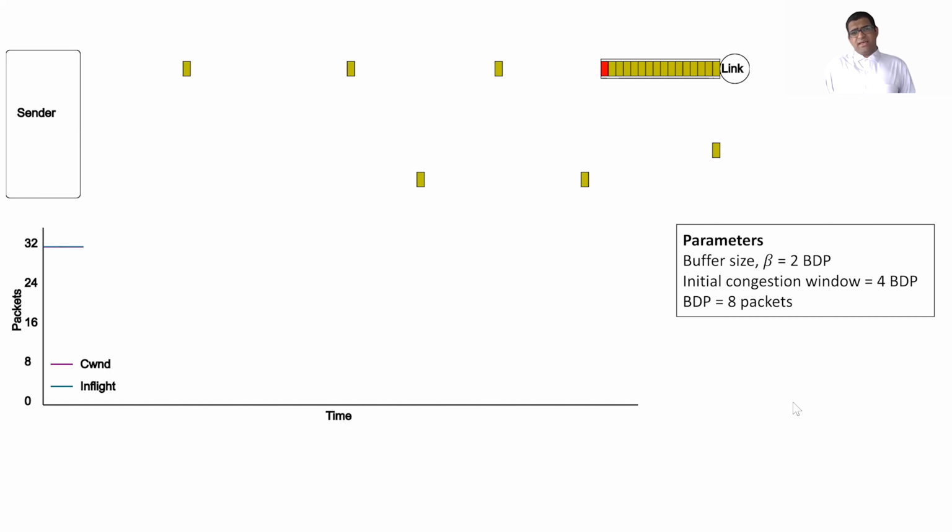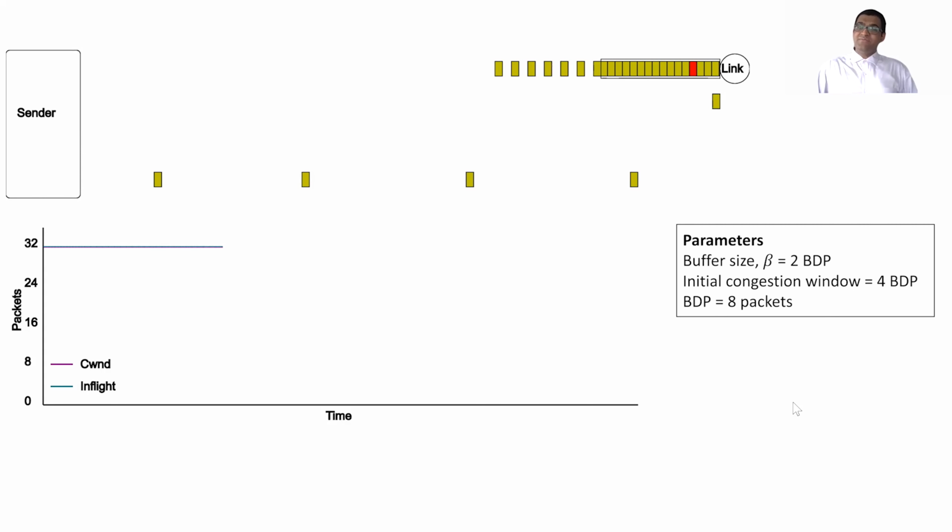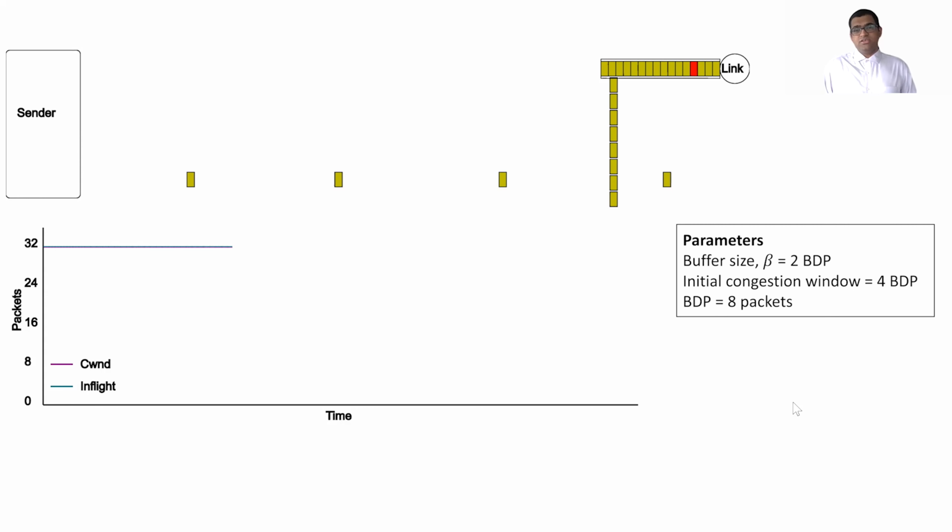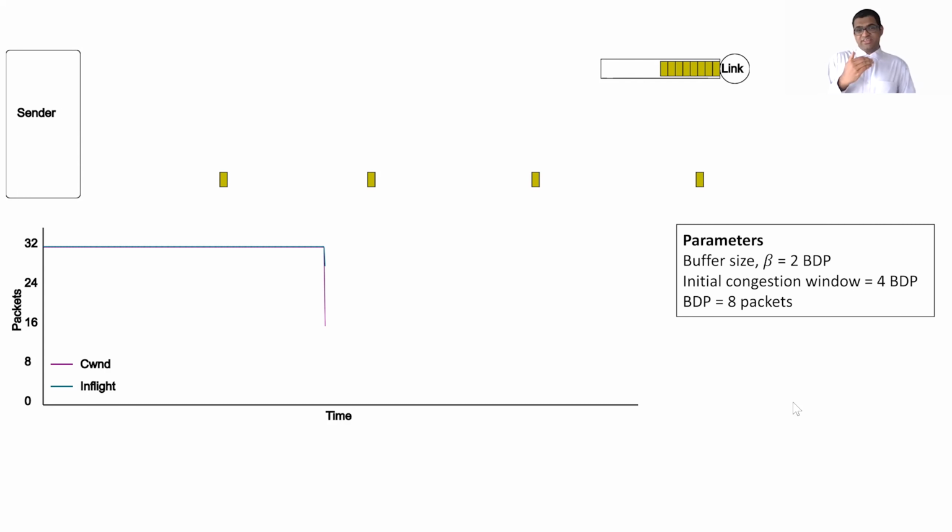These next few packets arrive smoothly and go through the queue successfully until we get a burst of packets. Now, this burst was orchestrated by the adversary by sending a burst of acknowledgements 1 RTT ago. And since this burst arrives when the queue is full, they are all dropped. The entire 8 packets, which is 1 BDP, is dropped. Now the sender does not send anything for a while, and this red packet gets acknowledged. At this point, the congestion window is halved because the loss is detected. And since now the sender stops sending packets because the in-flight is lower than the congestion window, for every new packet that is acknowledged, the in-flight drops.